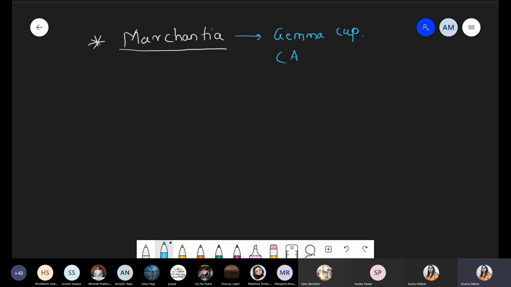Okay, chalo. So the gemma cup, we are talking about in the case of Marchantia. This gemma cup is basically part of vegetative reproduction, and more specifically it is present in Marchantia. So first of all we draw a simple structure of Marchantia. We are drawing the thallus structure, not a sexual branch. We are talking about the thallus structure. Draw the structure along with me so we can save our time.